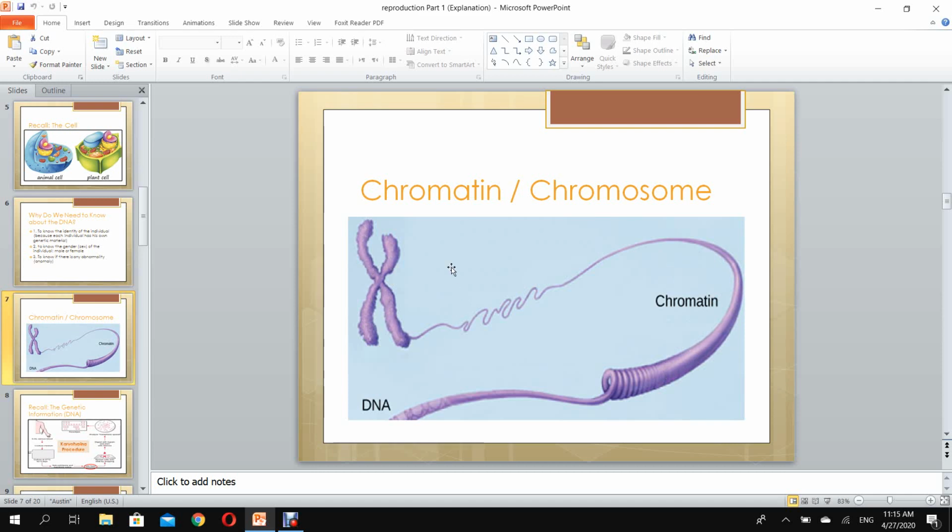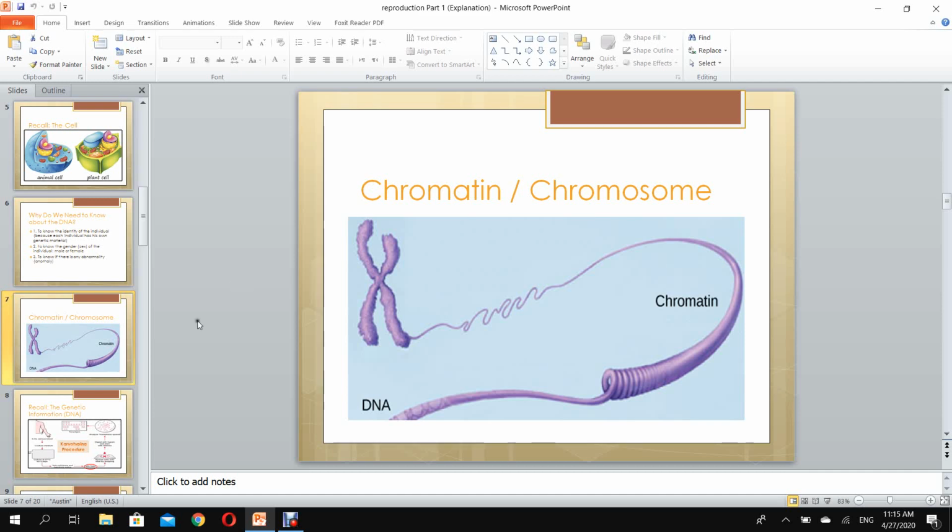It is a thread-like structure spread inside the nucleus of the cell, but when it condenses, it gives a structure that's called chromosomes. When it is spread inside the nucleus, it is called DNA, chromatin material. When this material condenses, it gives us a chromosome.